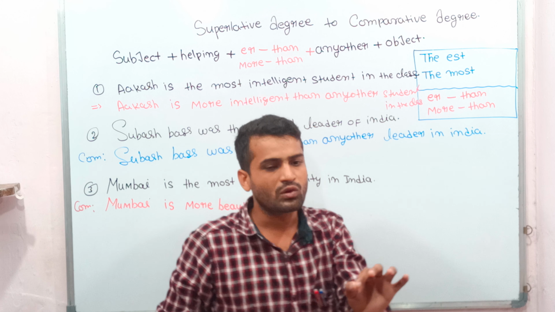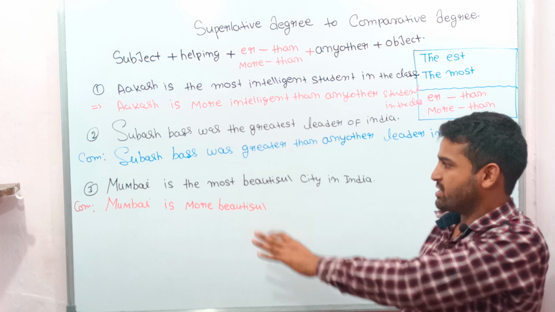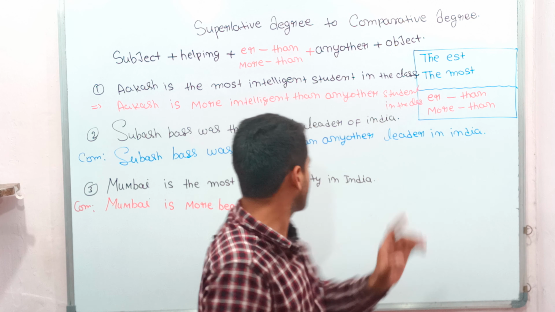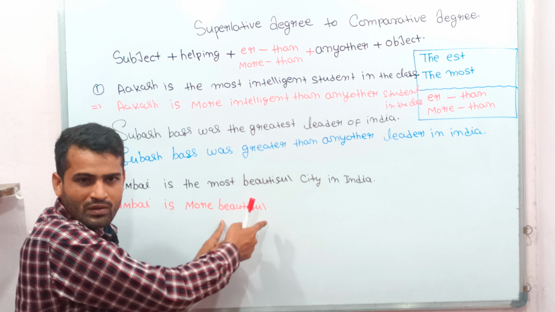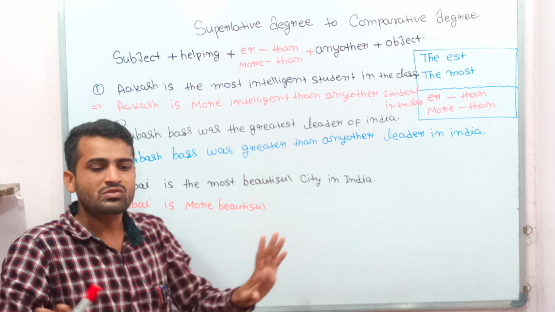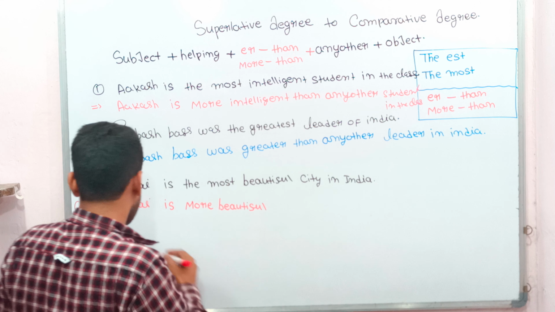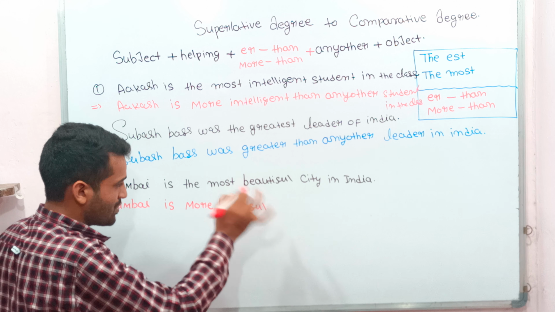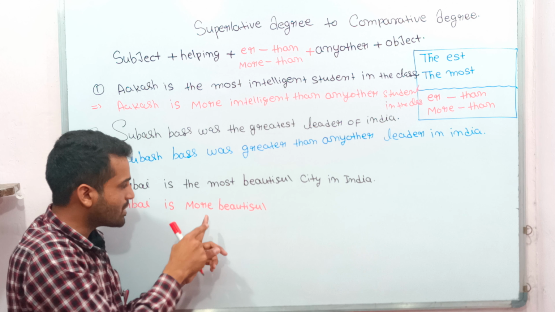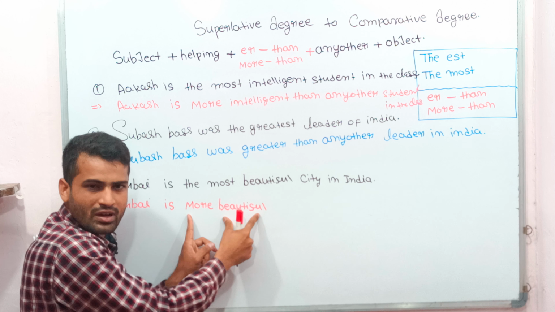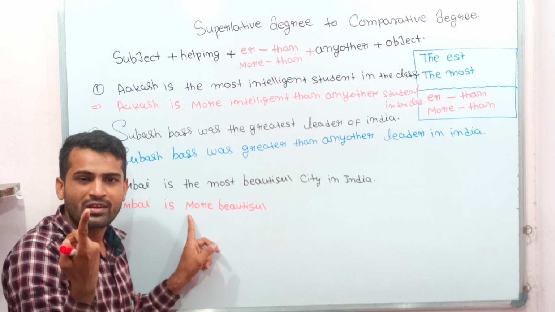Students, I know you are confused here. Why are you confused? Sir, why are you writing beautiful here? Okay, how many students are confused? Please raise your hands. Okay, see here. Mumbai is more beautiful. I have written here "more" and "beautiful." And where has "than" gone?